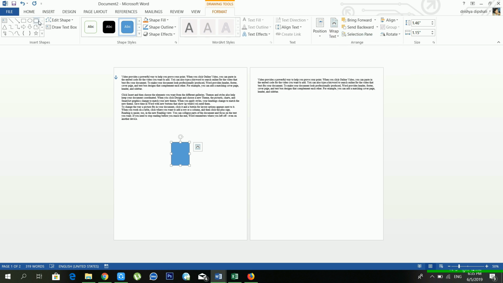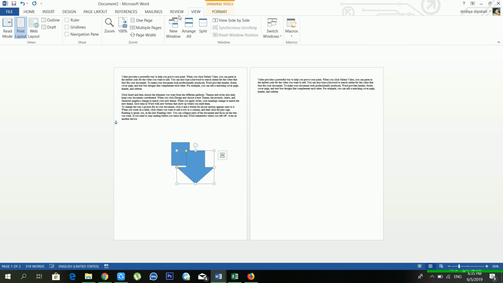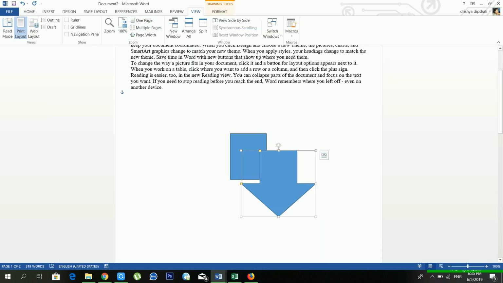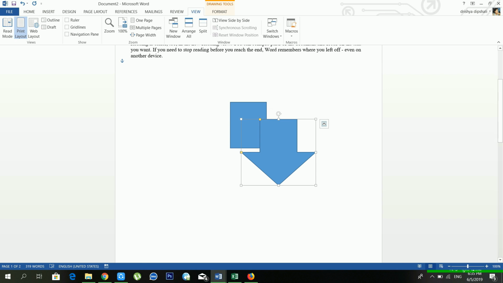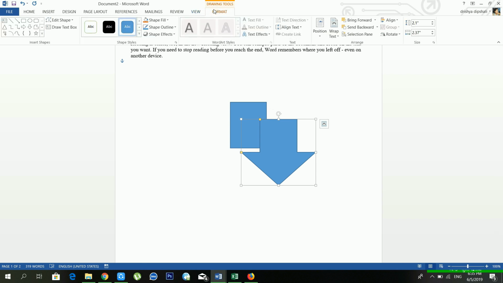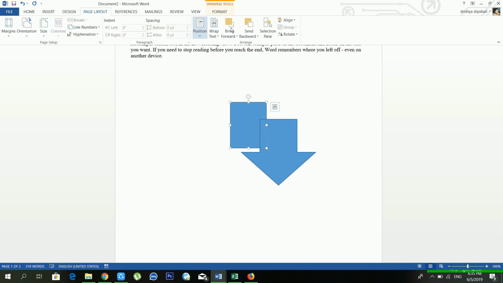And from the same, just wait for a moment, I'll bring another shape also, and I'll make the zoom 100%. Okay, now see, I have two shapes inside my document, right? From the page layout also the same option is available. The first option is bring forward. See, now I have a rectangle shape and another is an arrow shape, right? So if you want to bring the arrow shape in front of the rectangle shape, in that case you have to use bring forward, or you can directly use bring to front also.